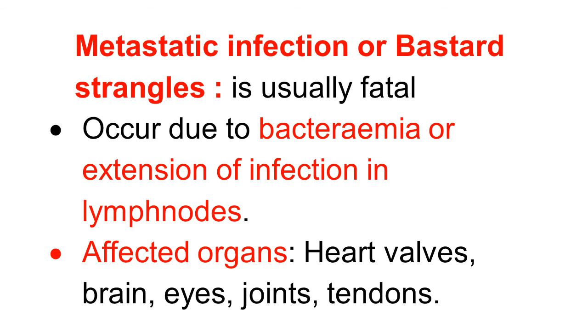It settles into the brain, called brain abscess. It gets lodged into the eyes, called pyemia in the eye. It enters into joints, called suppurative joints. It enters into tendons. So this infection is very severe, so it is called bastard strangles.